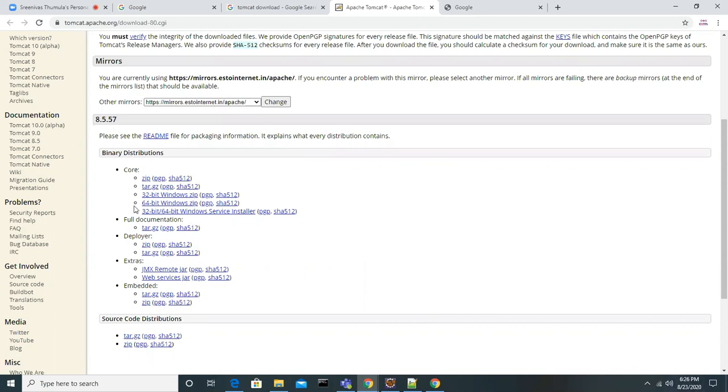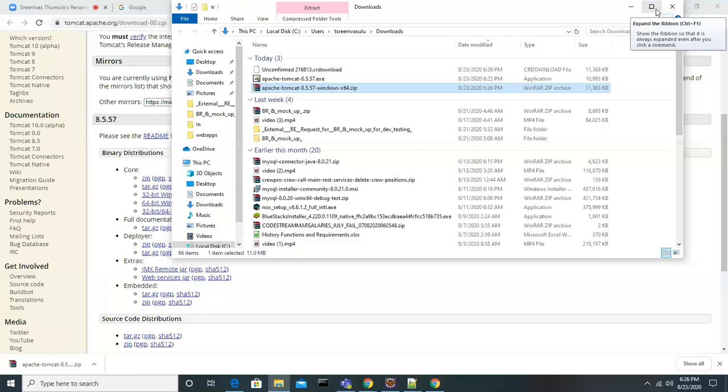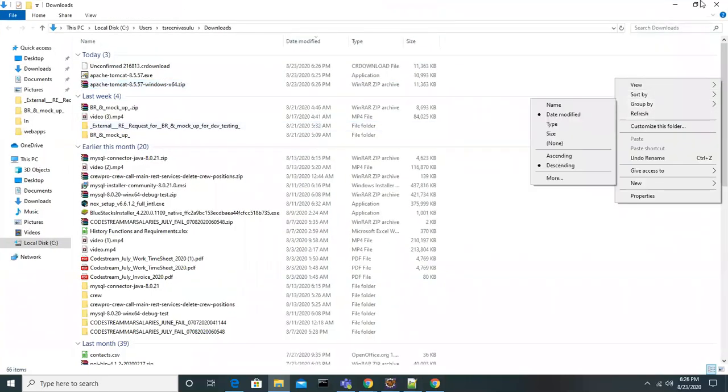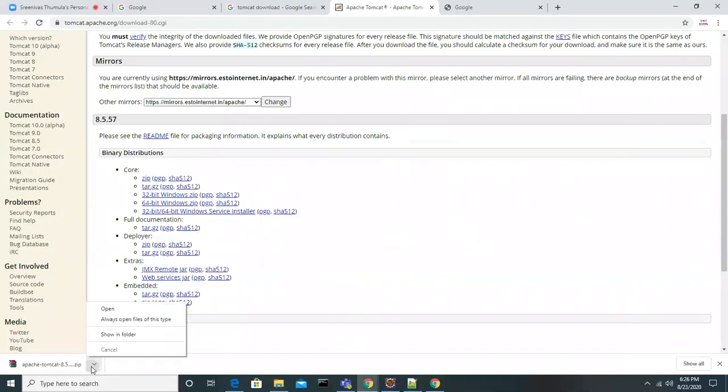For now, it depends on your system. If your system is a 64-bit processor, how do you know that? You can find whether it is a 32-bit or 64-bit processor in the system properties. Based on that, you can download. I'm just downloading the zip file, but always try to download the installer so that you can easily install it in your Windows, if it is Windows, right? Okay, so now I just downloaded it, right? Still downloading. Yeah, it's downloaded.